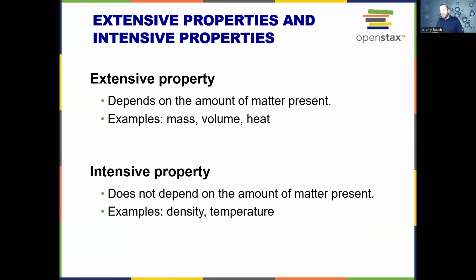Extensive properties and intensive properties. Extensive properties depend on the amount of matter that's there. So those are properties like mass, volume, and heat. And intensive properties, they don't depend on the matter that is present. It's like density and temperature.